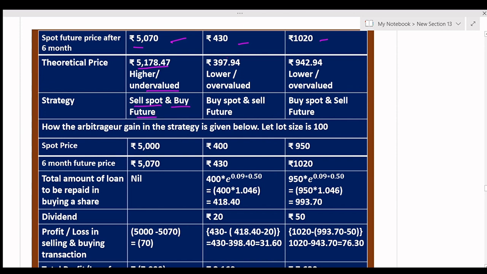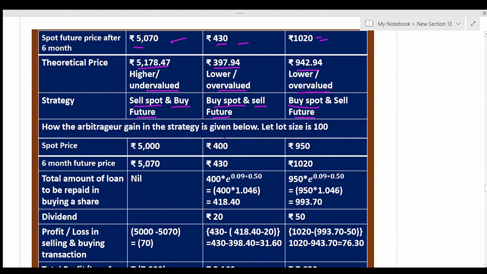Next, here the theoretical price is 397.94 and the spot future price is 430, which is higher than the theoretical price, so it is overvalued. And the strategy will be buy spot and sell future. Here you see the theoretical price is 942.94 and the future price is 1020. So the future price is higher than the theoretical price, so it is overvalued. Strategy will be buy spot and sell future.